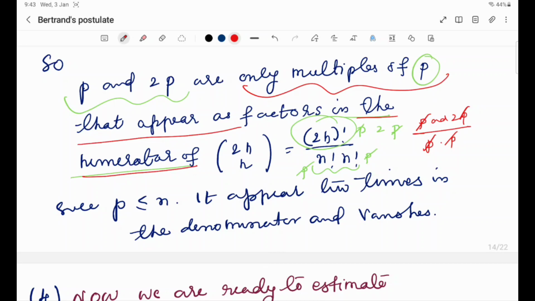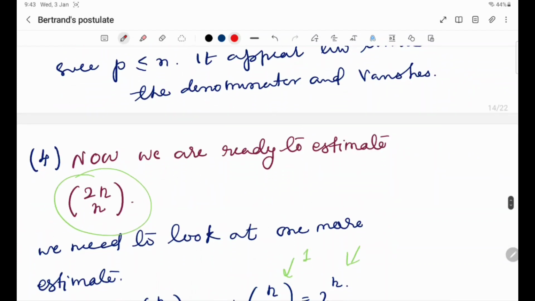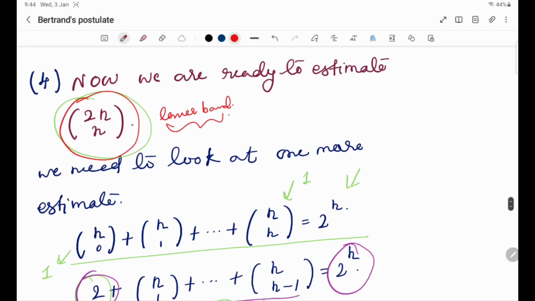Now we are ready to estimate 2n Cn. So basically we are going to find a lower bound. In order to see that, we have to look at an estimate. We start from a well-known identity: nC0 plus nC1 plus up to nCn is 2 raised to n. The proof of this is very easy.